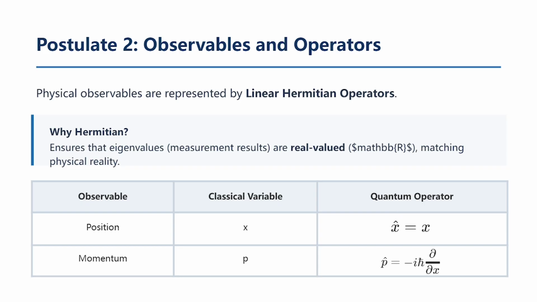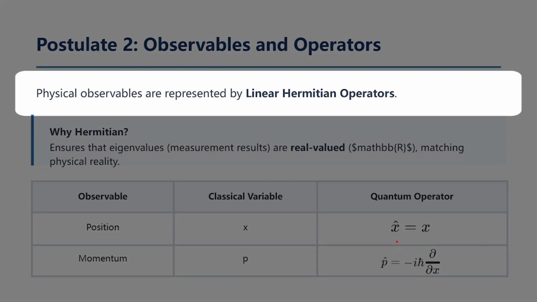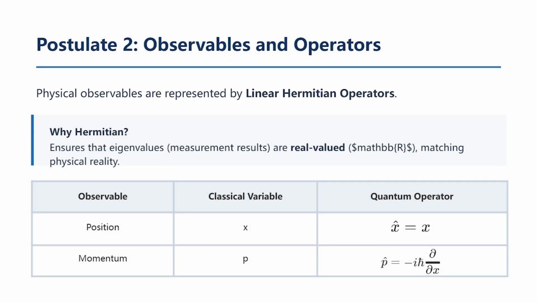Momentum, however, is more complex. It involves taking the derivative of the wave function, scaled by Planck's constant and the imaginary unit. This highlights that information about motion is encoded in the shape, or the spatial variation, of the wave. Think about how this connects back to the boundaries we just covered.